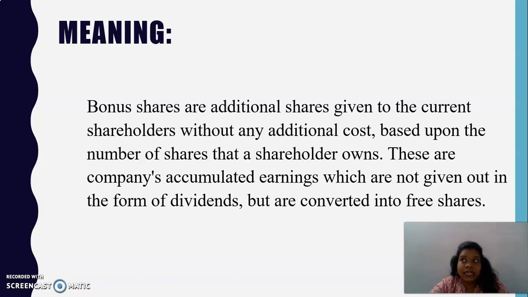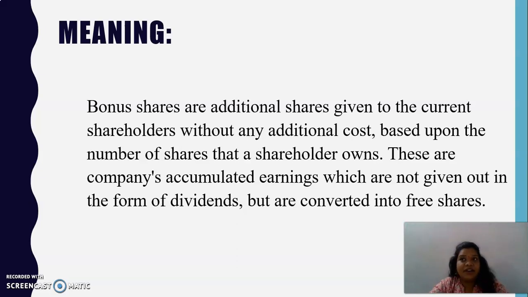Now, when I say they are not collecting the amount, they should still show that there is an increase in the capital. The adjustment for this is done through the accumulated earnings or the accumulated reserves on the liability side under reserves and surplus. All the reserves on your liability side are nothing but the extra amounts the organization is having.